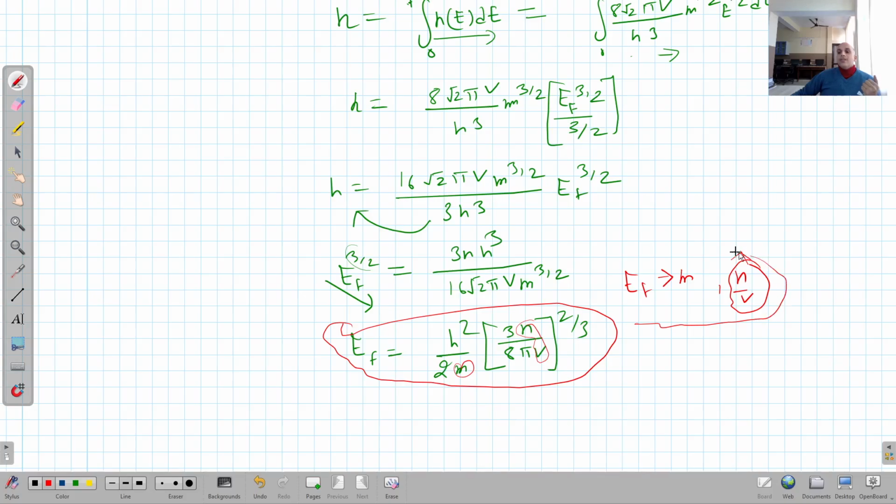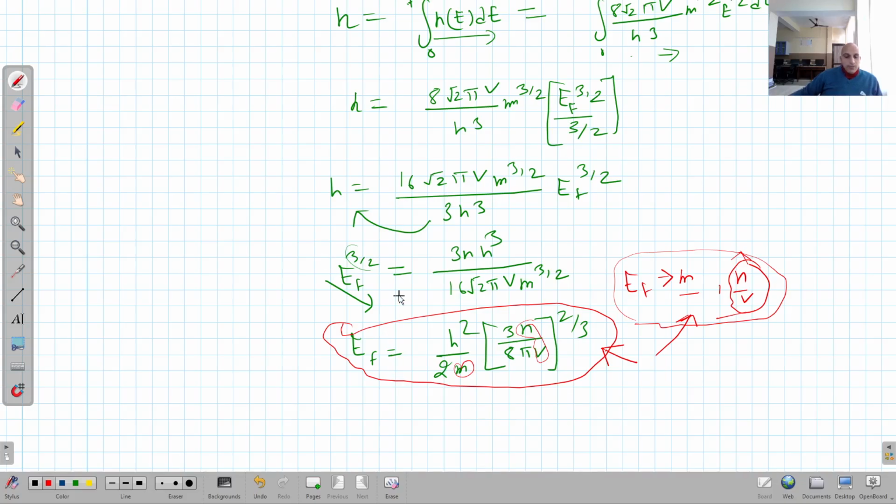So it becomes an inherent property of any material, because N upon V is fixed in any material. So every material has a particular Fermi energy. So this is the expression for the Fermi energy, and this is the dependence of the Fermi energy on these two factors.